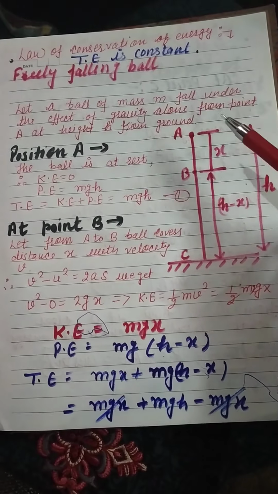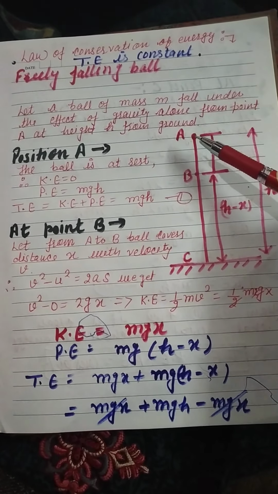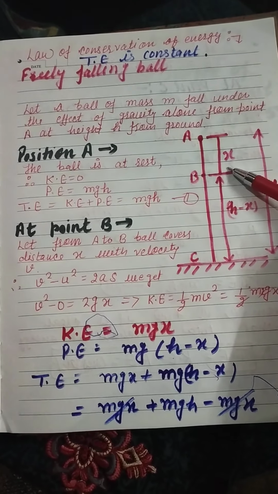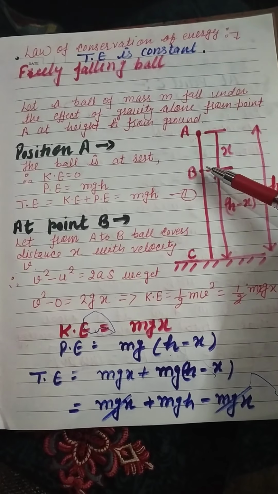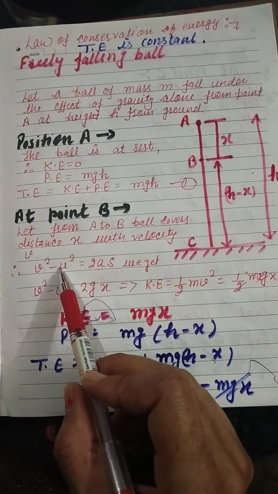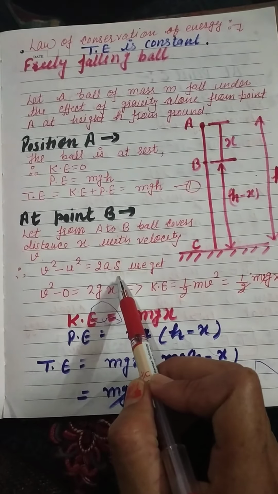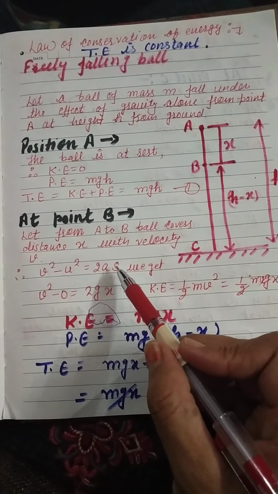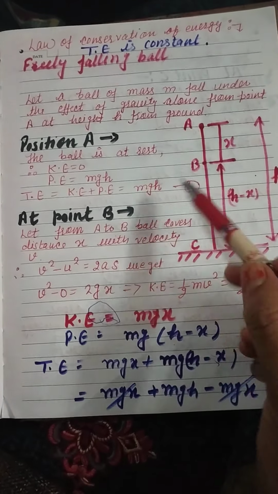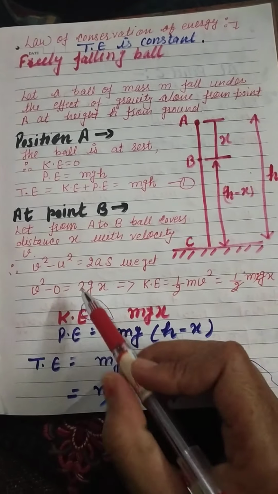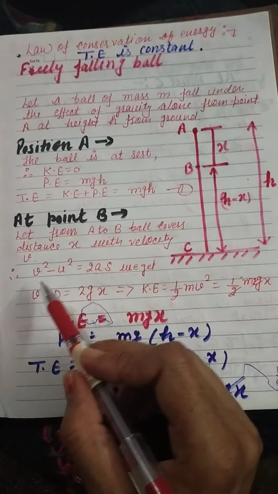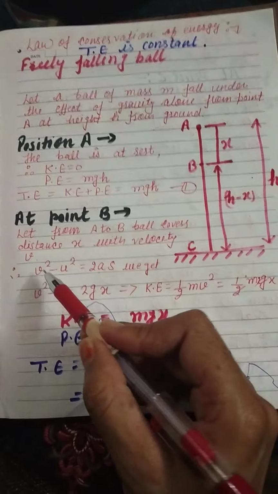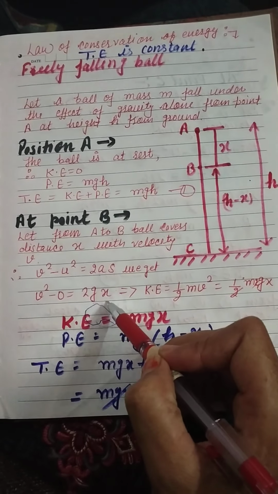Now similarly, let after some time the ball come from point A to B and it travels a distance of x with velocity v. Now we will use the equation of motion, v square minus u square is equal to 2as. As here the displacement is x, we will replace s by x, and the acceleration is acceleration due to gravity, therefore a is replaced by g. As at point A the velocity is 0, the initial velocity is 0 and the final velocity is v. v square is equal to 2gx.